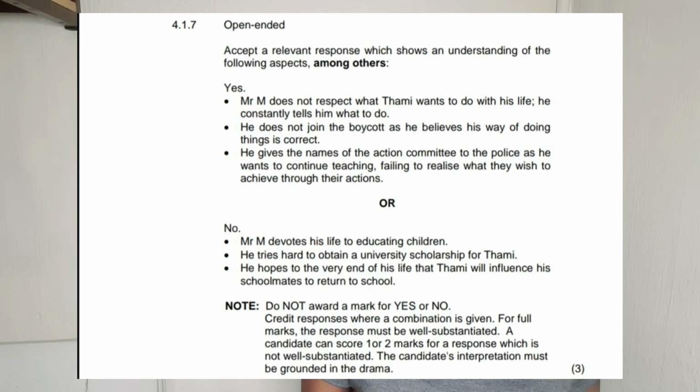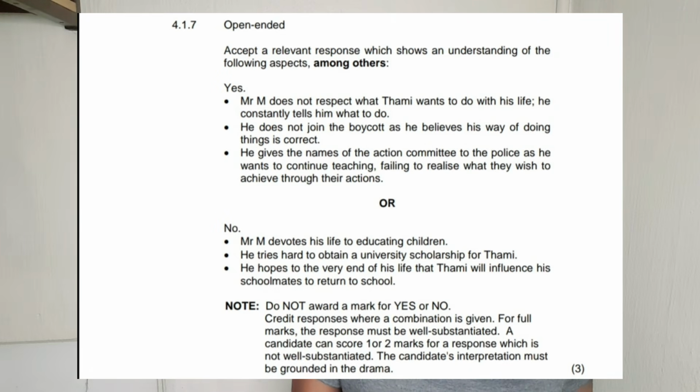So some people may agree and say yes, Mr. M is selfish, number 1, because he does not want to listen to Tammy. He wants to decide for Tammy all the time, right? Okay, and someone else might say no, because Mr. M devotes his life to educating children, right? No, because he tries hard to obtain a university scholarship for Tammy.